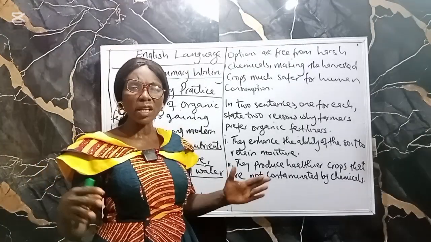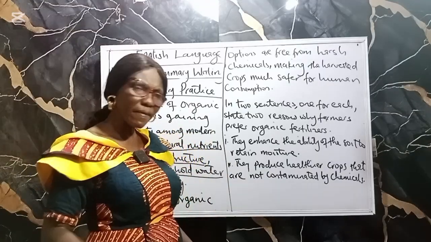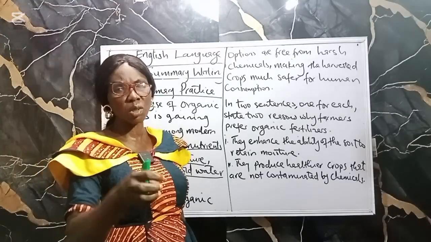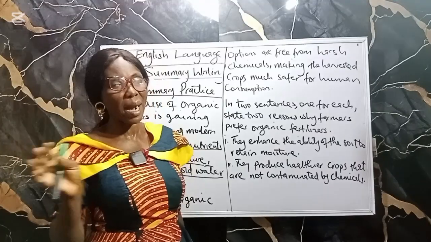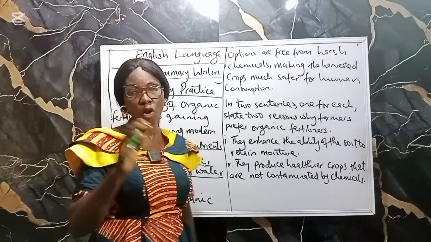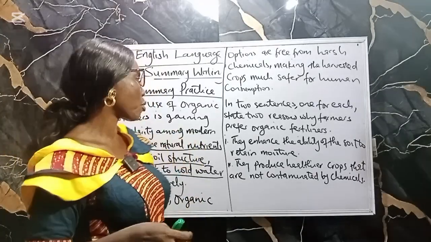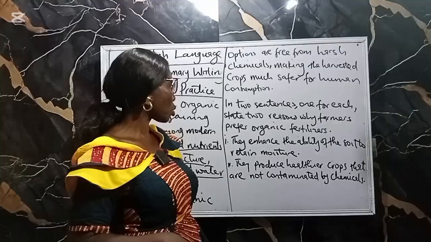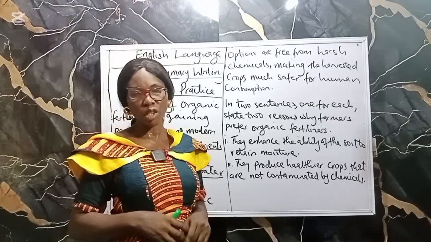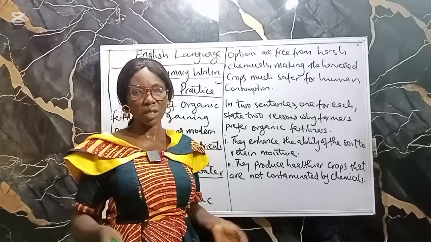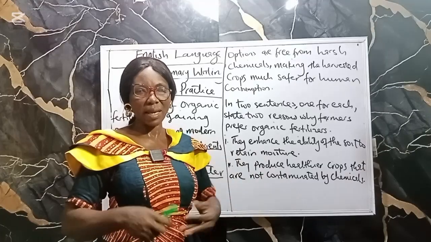And at the same time, don't include irrelevant materials. Those points that are not necessary, leave them behind. Don't include them because you will lose half a mark. And if you commit an error, you will lose 1 mark in irrelevant materials. And if you commit an error in expression, it will be half. Half will be deducted from your full marks. Okay? So, learn to write in sentences and make sure that you don't include anything that is not supposed to be there. Try to pick out the main points. I have told you how to pick out main points and how to write them.